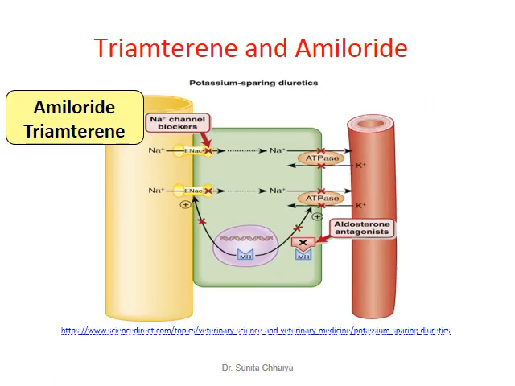The direct sodium channel inhibitors that can retain potassium ion are amiloride and triamterene. They directly inhibit the sodium channel. So if sodium channels are inhibited, there is no further secretion of potassium ion. So in an indirect way they retain potassium ion. So they are known as direct sodium channel inhibitors used just to retain potassium ion.